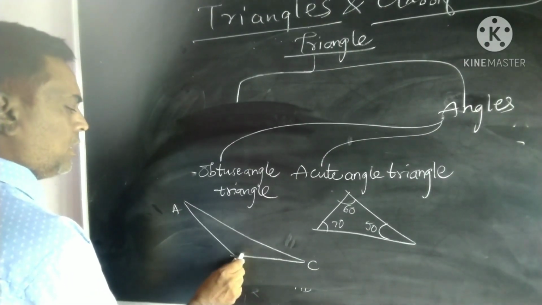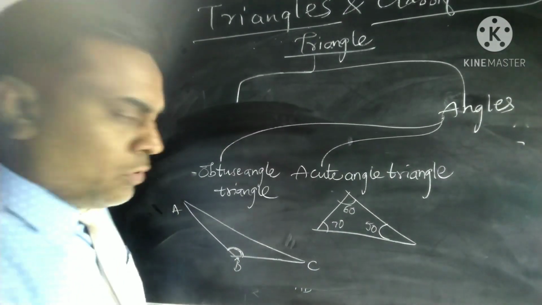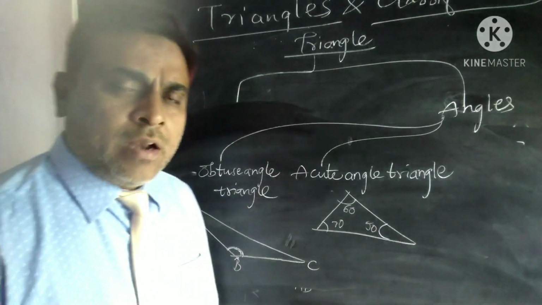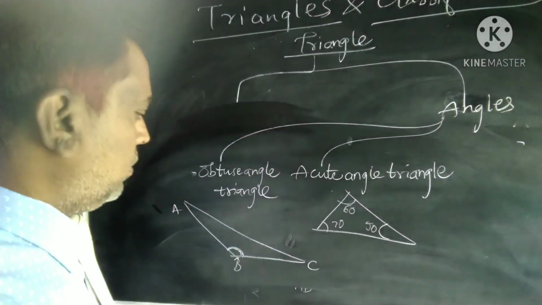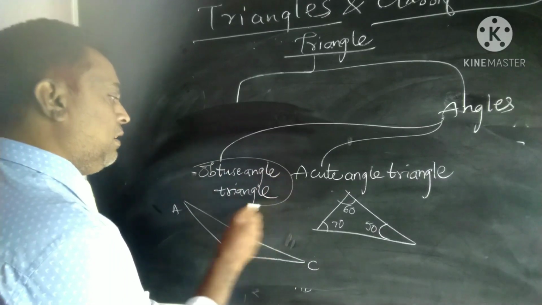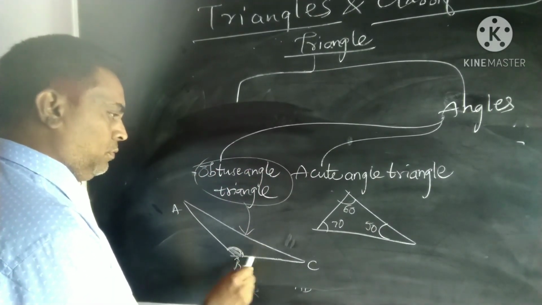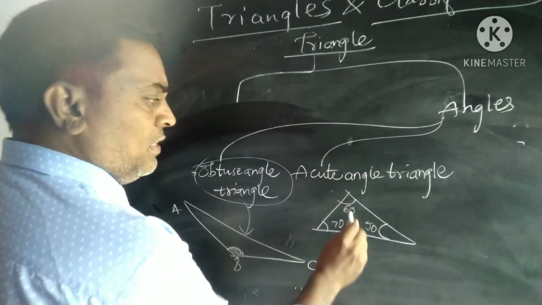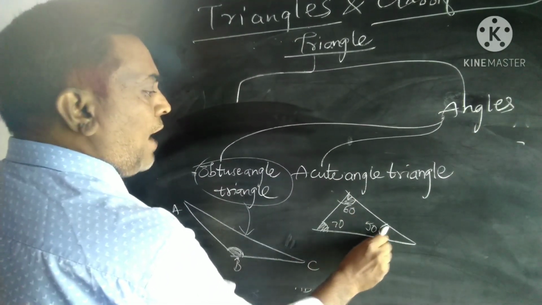We can see that angle B is more than 90 degrees. More than 90 means it may be 100, 120 or 130, but it should be less than 180. So an obtuse angle triangle is a triangle in which one of the angles is obtuse.